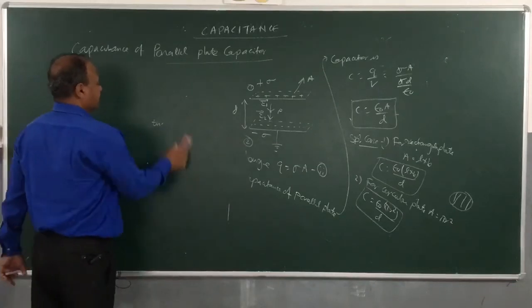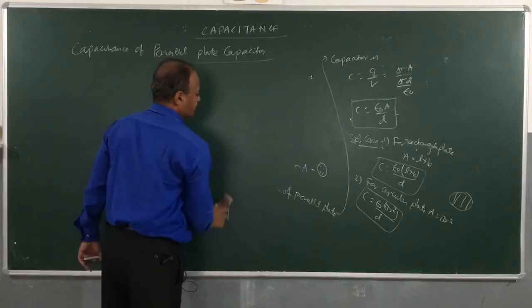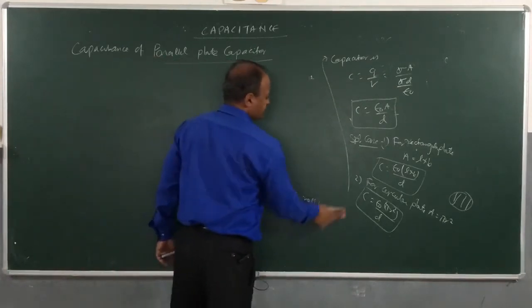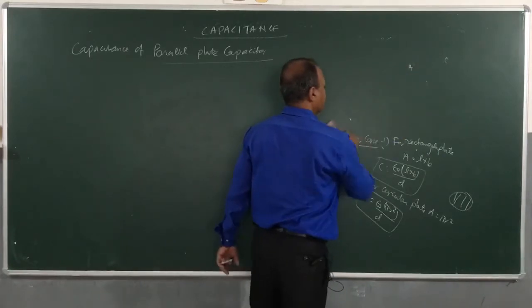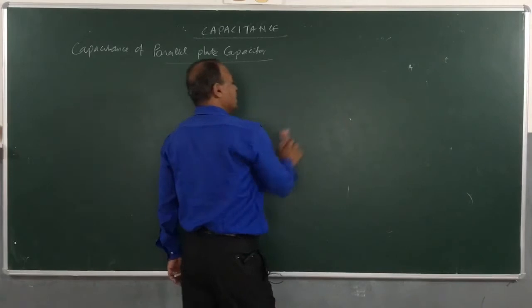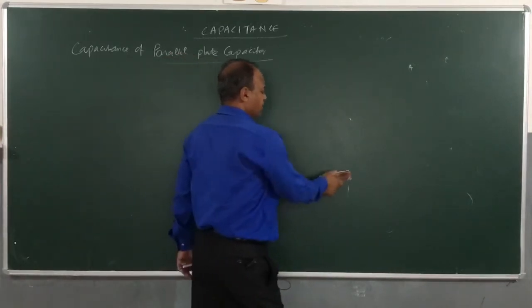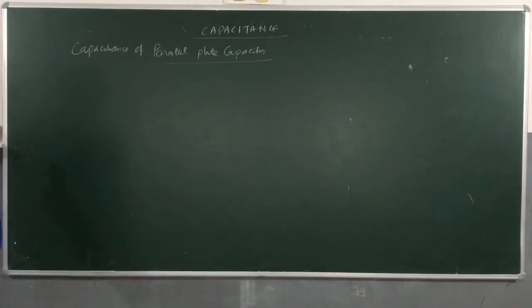Remember, they will not give you the medium. If the medium is not given, then you will understand that I have to use this expression epsilon naught A by D, and that will apply to an air core capacitor. Now, we will be seeing a sandwiched capacitor, which will be a special case.